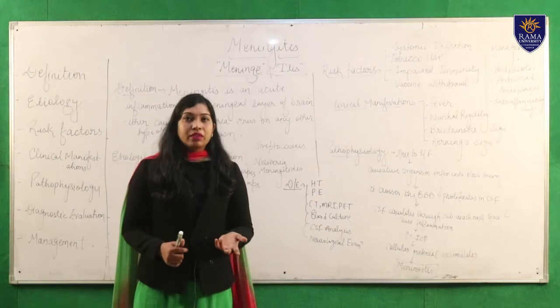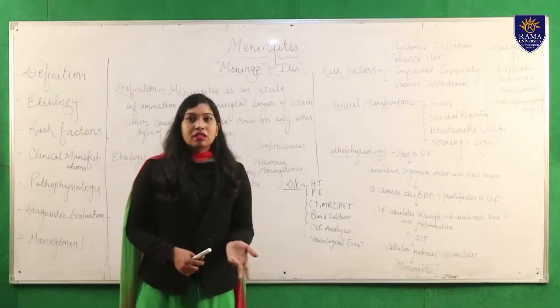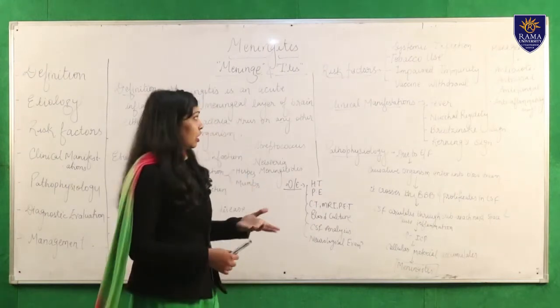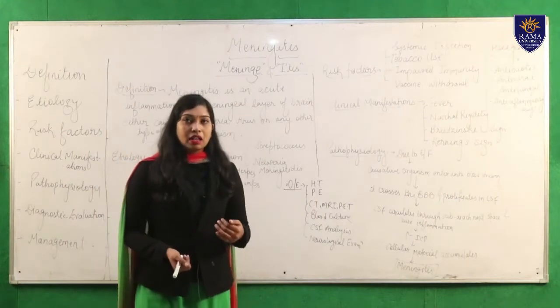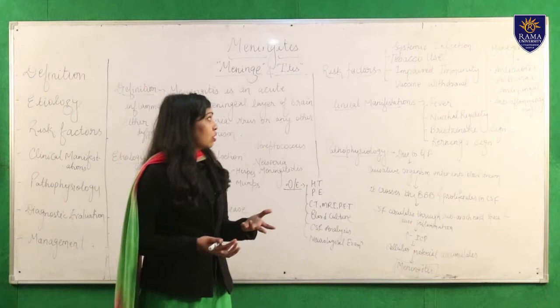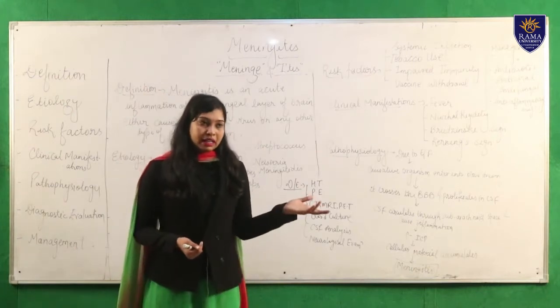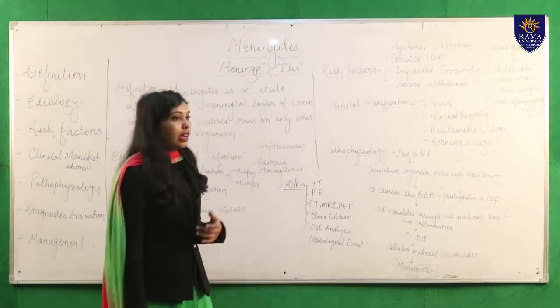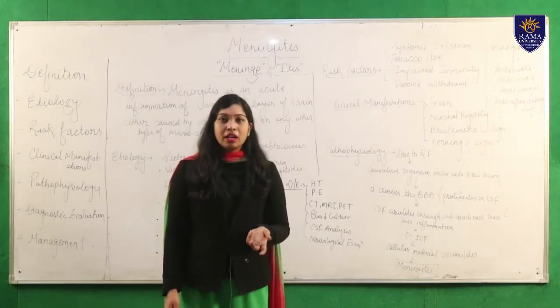Next, if any person has extra use of tobacco, like prolonged and continuous use of tobacco in his life, it can also lead to meningitis. And next, the important one, that is impaired immunity.